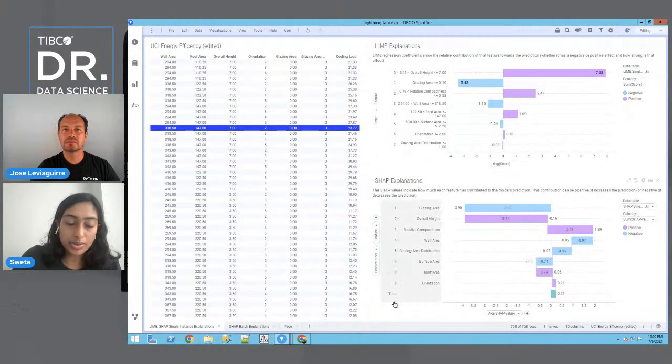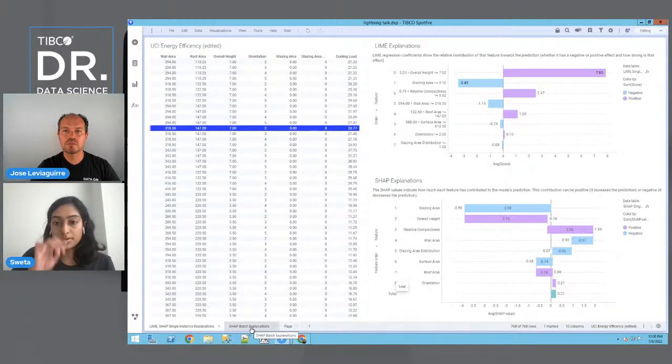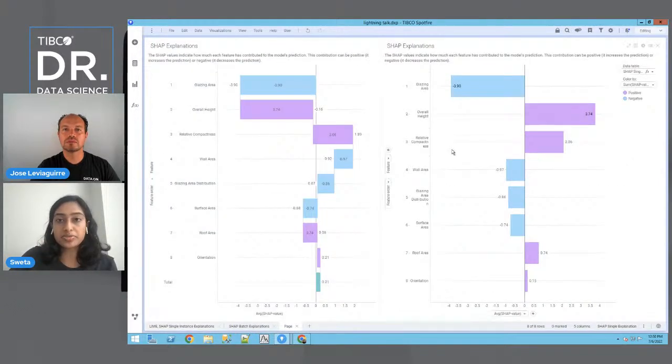I want to make sure that we talk about the visuals for SHAP and LIME. So we already covered for SHAP and LIME this basic bar chart. I'll just say real quickly that on the first page, LIME and SHAP can both be displayed by this bar chart where you have the feature order over the score, or the SHAP value in the case of SHAP. SHAP can also be made into this waterfall chart that we have here.